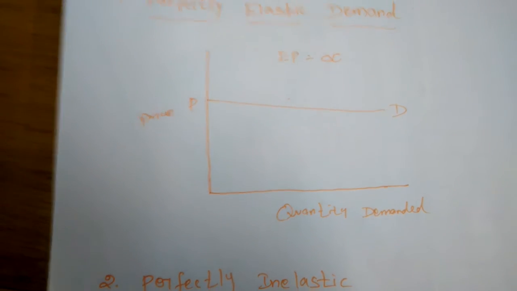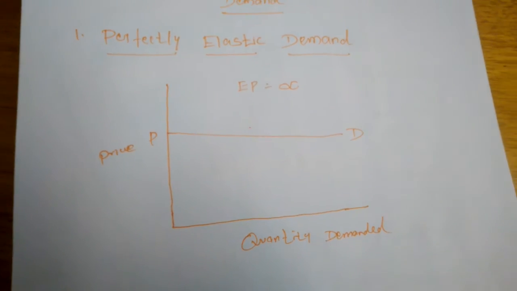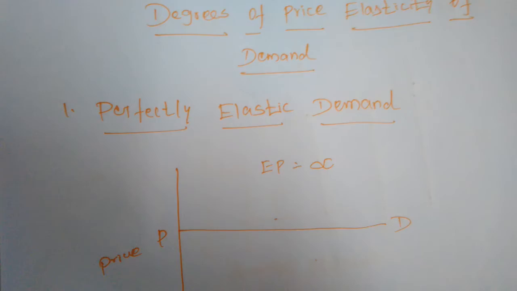First, we will study the price elasticity of demand.